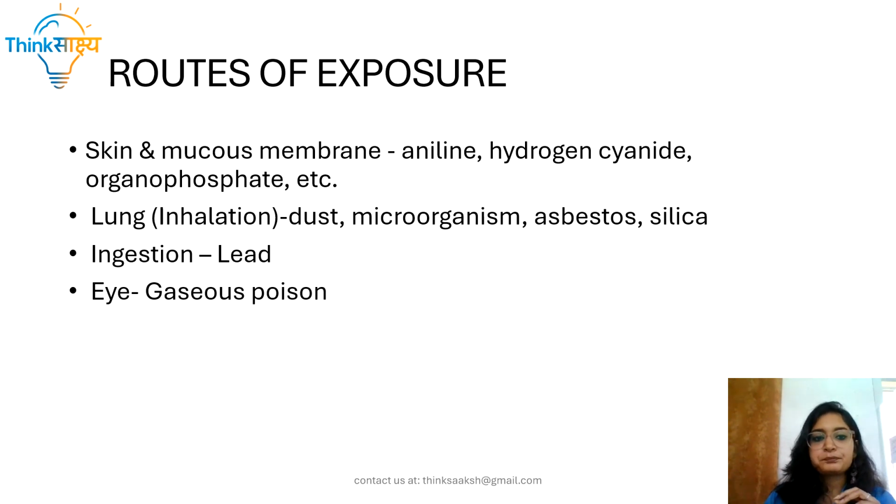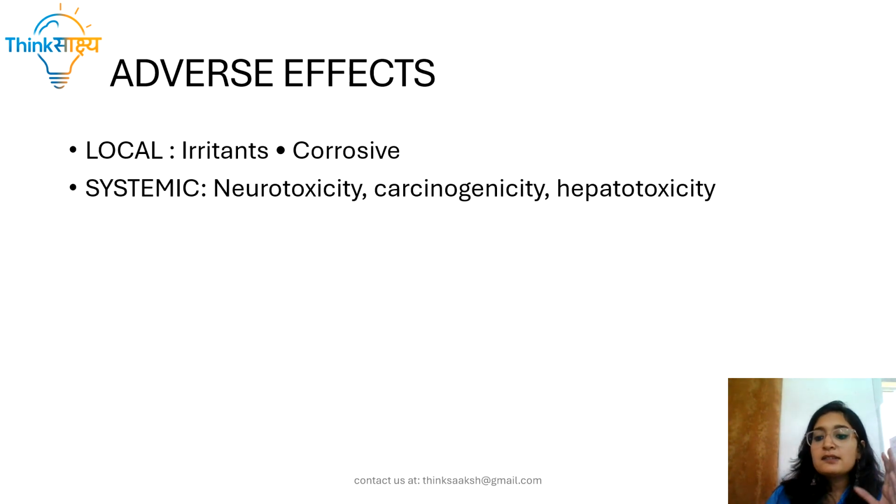All right. Okay, so when these compounds get exposed to your body organs or your body systems, they have the capacity to cause certain adverse effects in your body. Now, these adverse effects can be either local or systemic. Local means that the adverse effects will only be on the organ or the place where the chemical or toxicant has come into contact. And systemic means it can affect the entire system of your body.